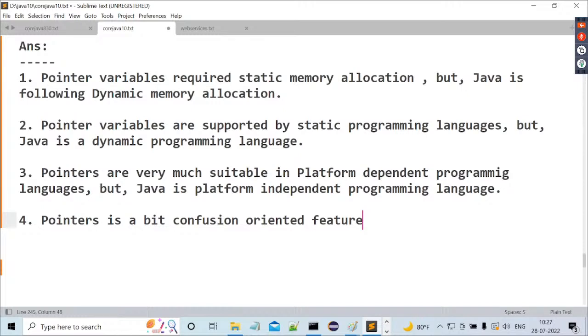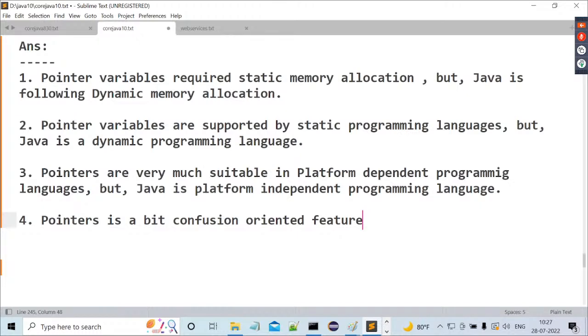Multi-level pointers means one pointer is referring to another pointer, that pointer is referring to some other pointer, and so on. Up to 1 or 2 levels it's okay, no problem. But when we go for more and more levels, confusion is automatically generated while tracing which pointer is referring to which one.